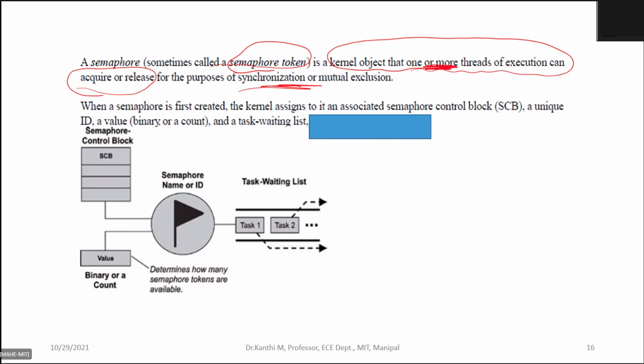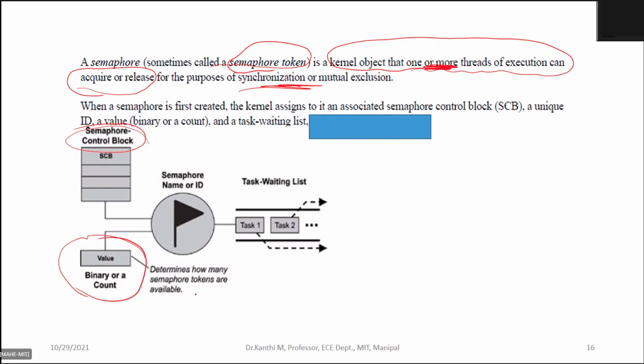When a particular semaphore is created, this is what the data structure looks like. You have a semaphore control block, similar to your process control block, and there will be a value, that is the binary count of the semaphore.